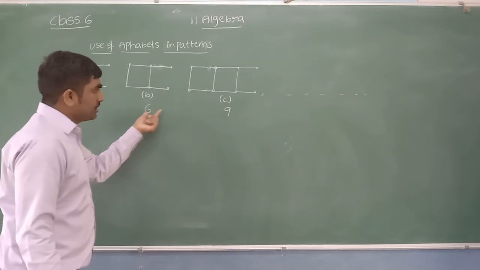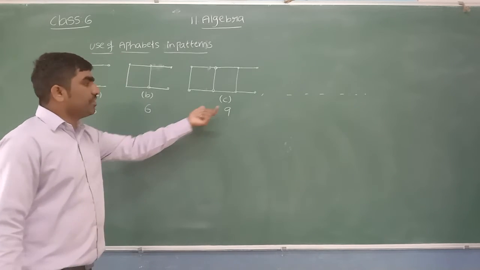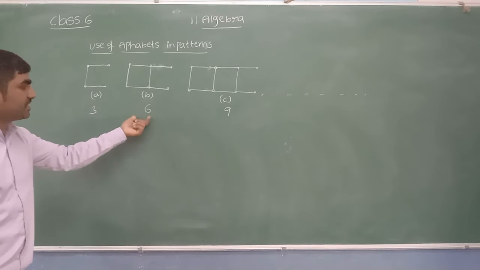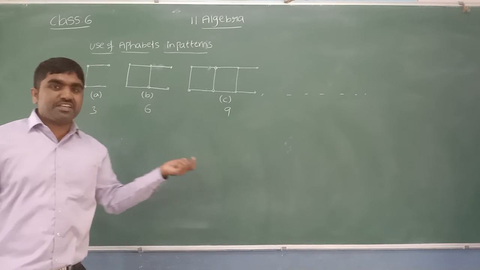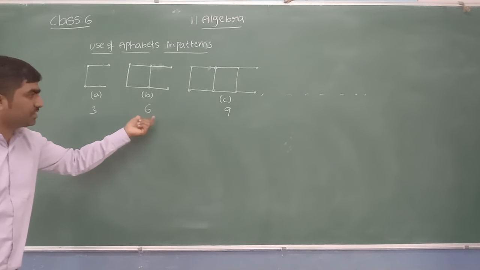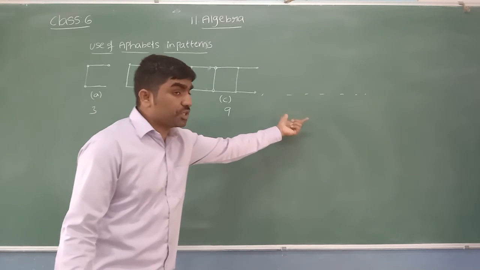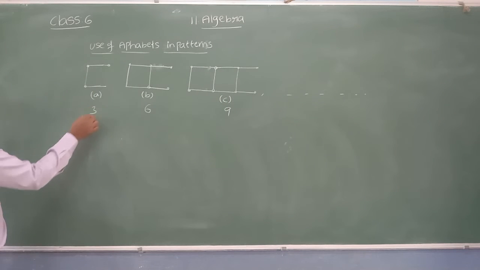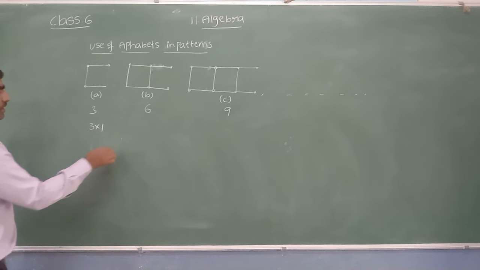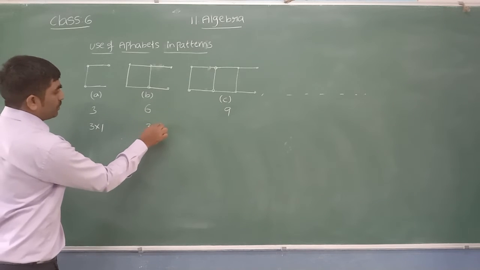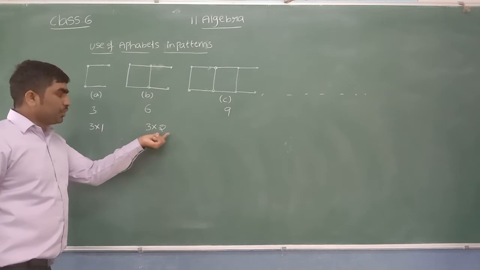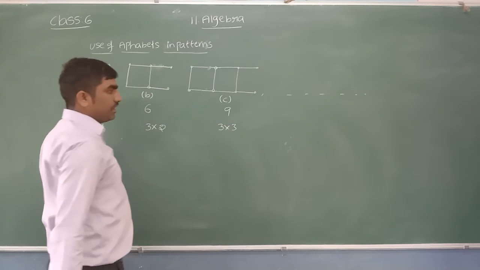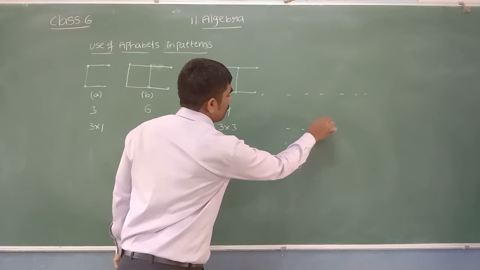3, 6, 9. From these numbers we need to catch the pattern. Can you see any magic in these numbers? 3, 6, 9. Yes sir, it is the 3 table sir. 3 1s are 3, 3 2s are 6, 3 3s are 9, 3 4s are 12, 3 5s are 15. Sir, it is the 3 table. Yes. Now let me write 3 into 1. This I can write 3 into 2. Second figure, no? Here I can write 3 into 3. So like that it is going to continue.